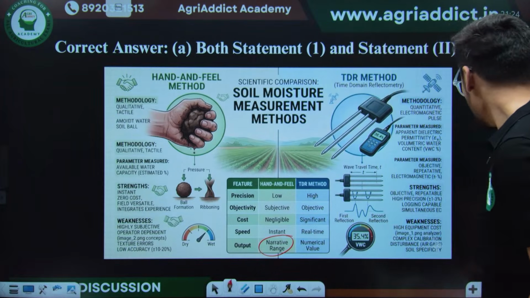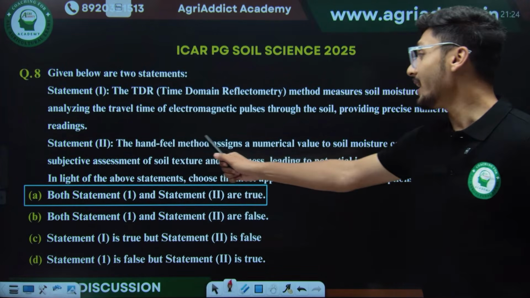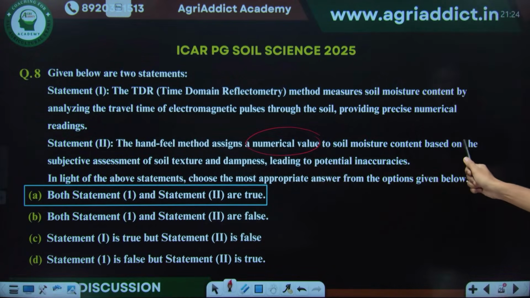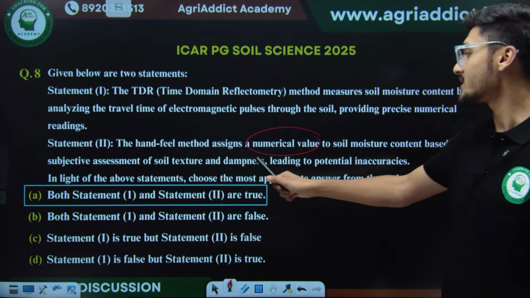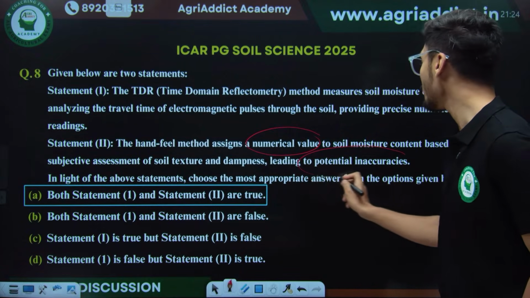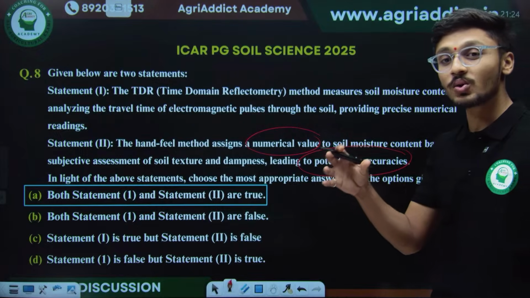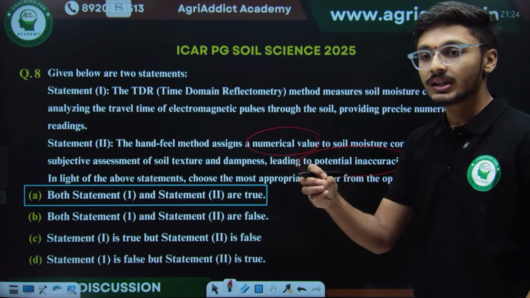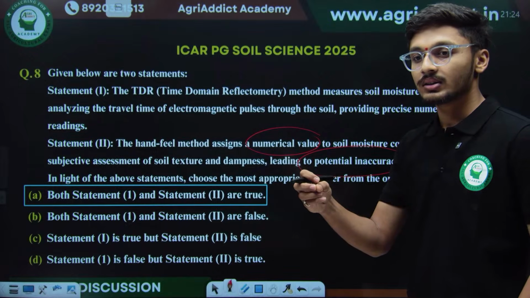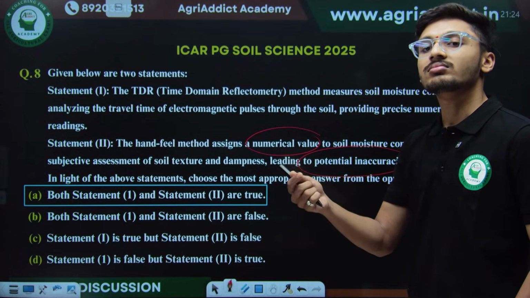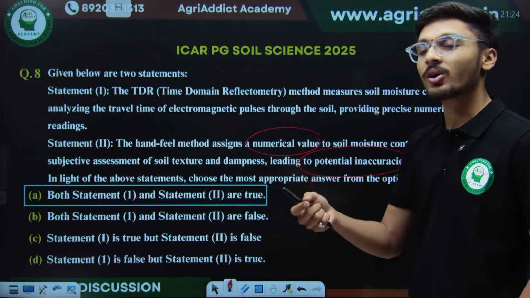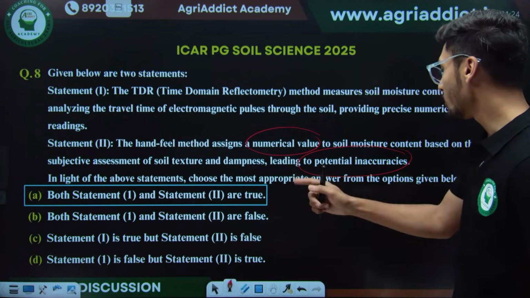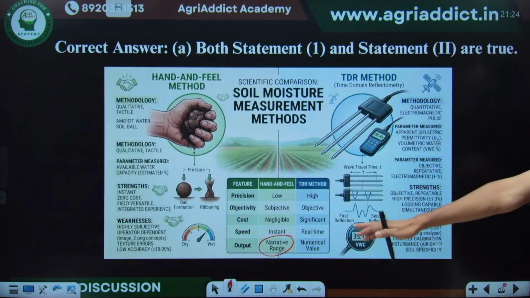The statement is saying that the hand and feel method assigns a numerical value to soil moisture content based on the subjective assessment of soil texture and dampness, leading to potential inaccuracies. Since there is no systematic way of assigning that numerical value, whether it is 70% moisture or not, the correct answer given by NTA was that both statements are true. It gives a narrative range.